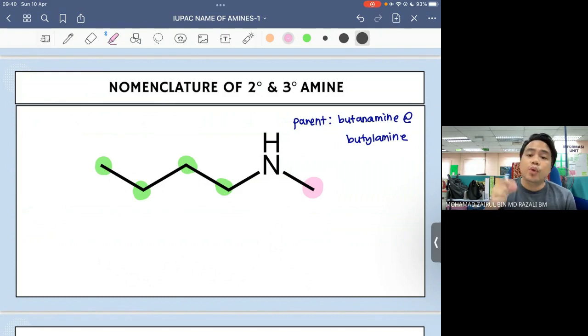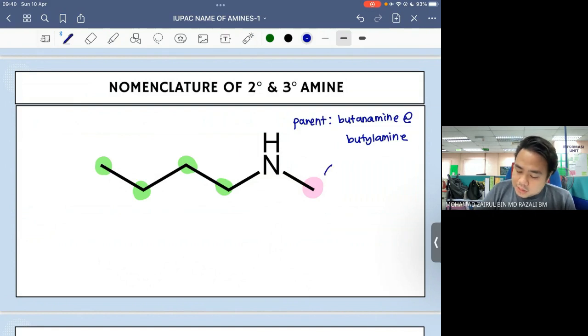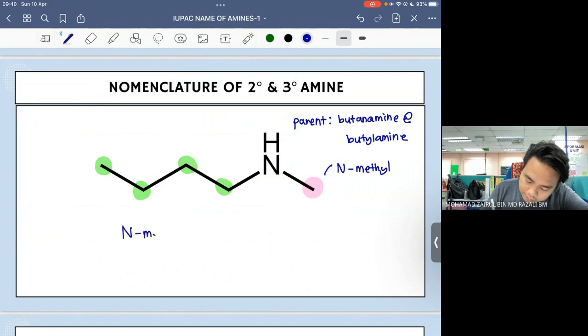Okay, so instead of we numbering kan, awak tengok, this methyl substituent is directly bonded to the nitrogen. So, nama substituent tu akan jadi N-methyl, menunjukkan methyl itu directly bonded to the nitrogen. So, the name of this compound is going to be N-methylbutanamine.